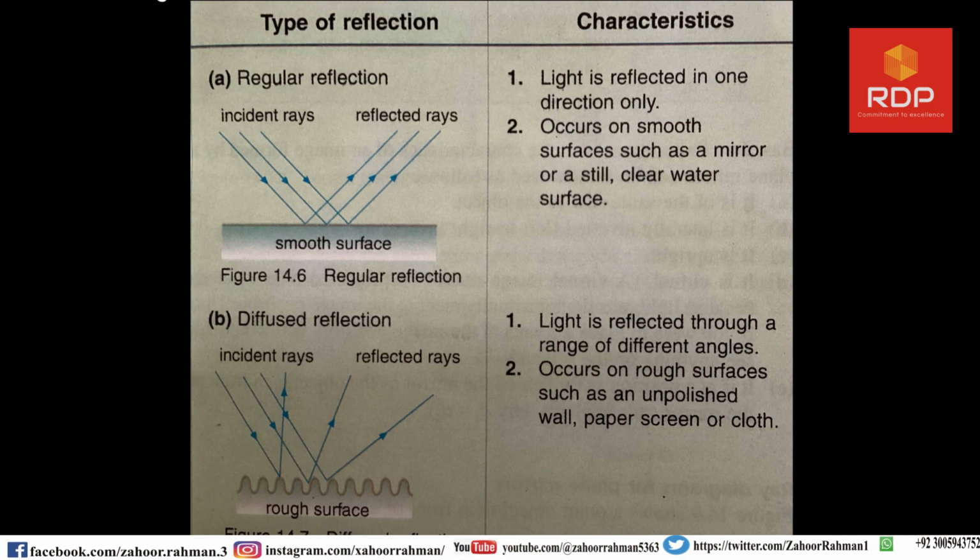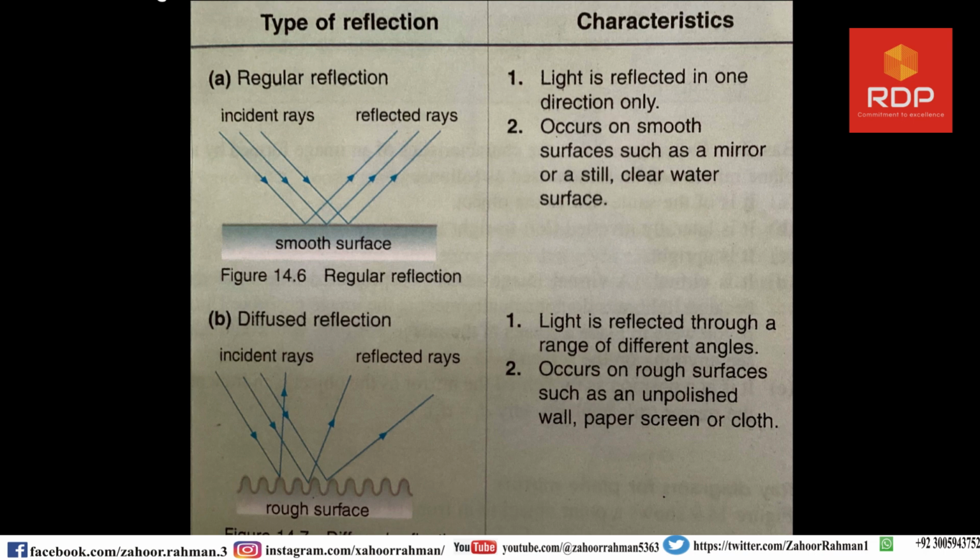There are two columns in this figure. The left column is saying type of reflection. The second one is showing characteristics. So, what is regular reflection and what is going to happen inside this type of reflection? We will discuss that in the right column.